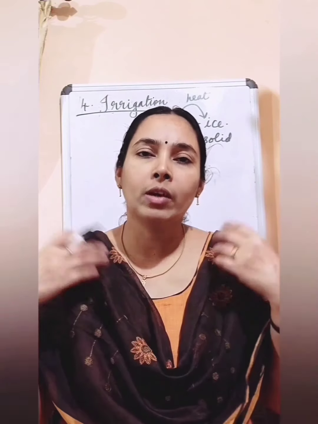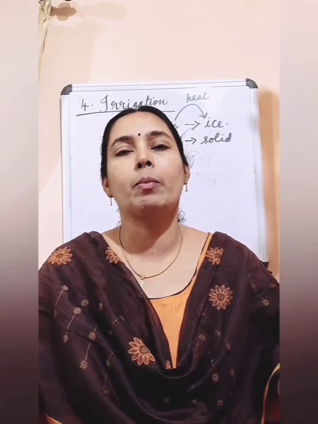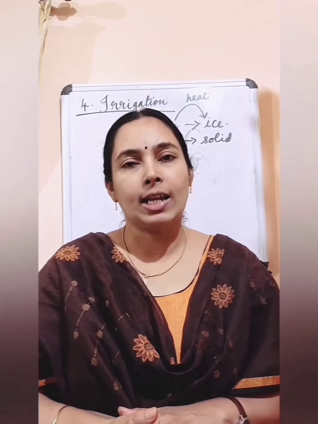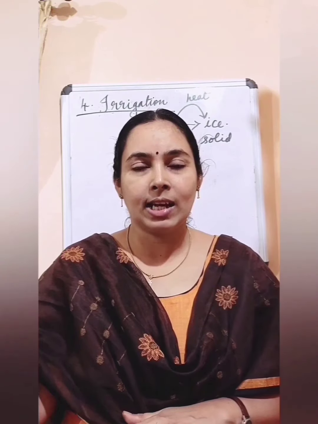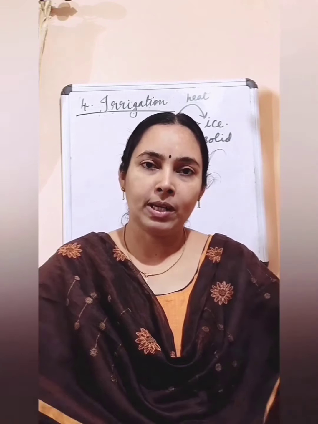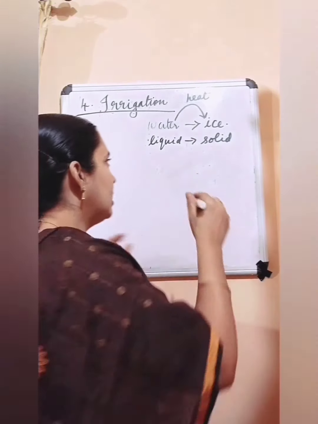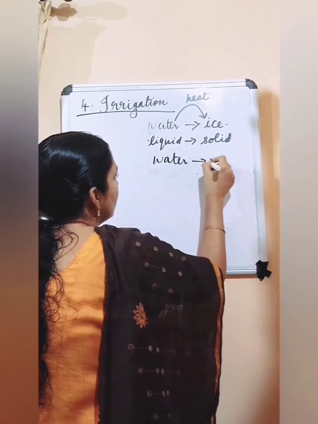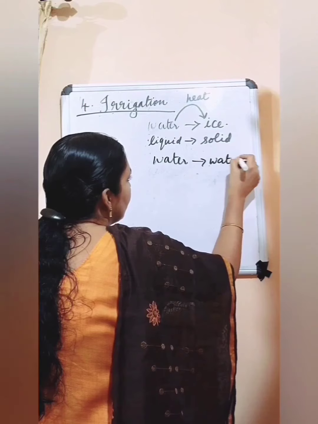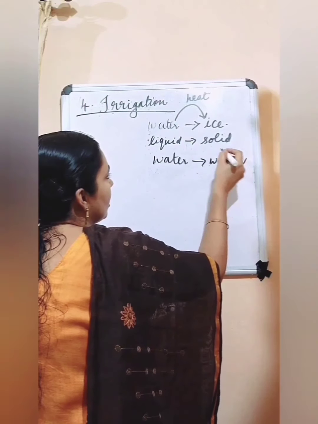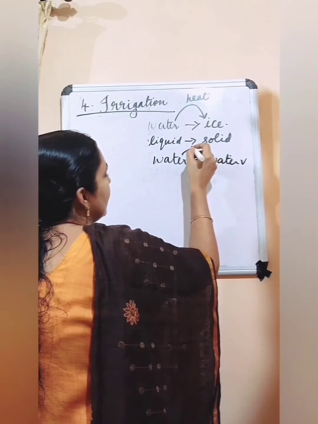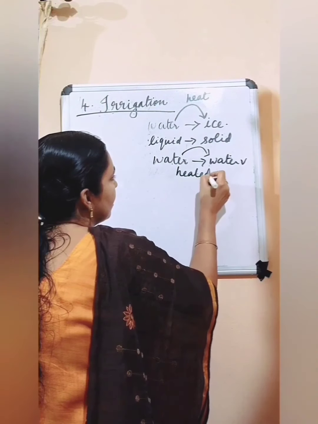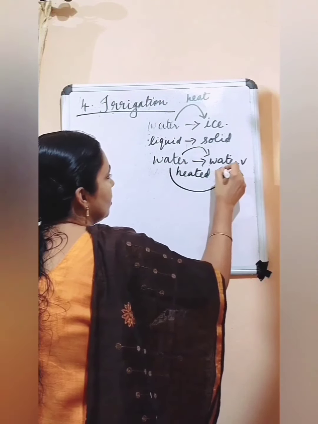The process of giving out water in the form of water vapor through the leaves of the plant is called transpiration. You have studied it in 7th standard. When transpiration takes place, water is changing into water vapor. For changing water into water vapor, heat is needed. When water is heated, it will change into water vapor.